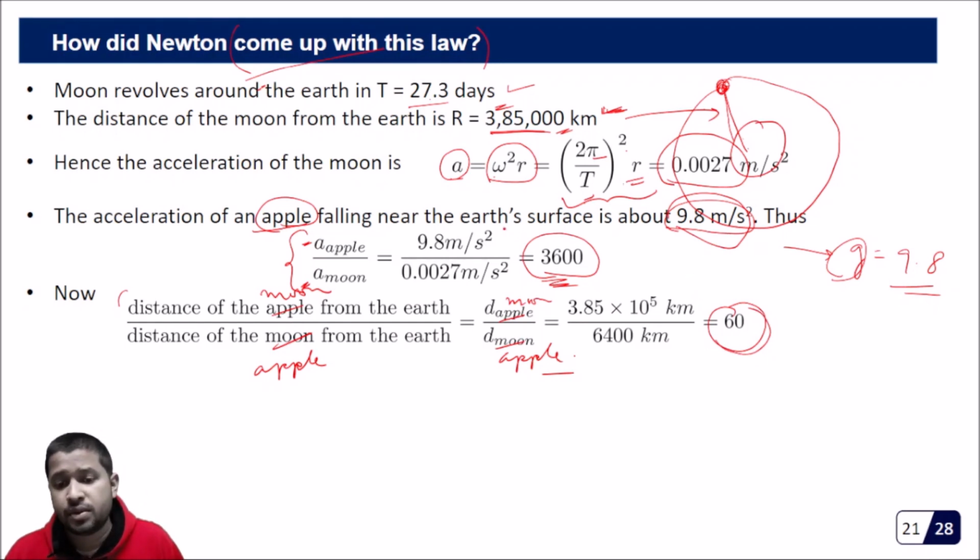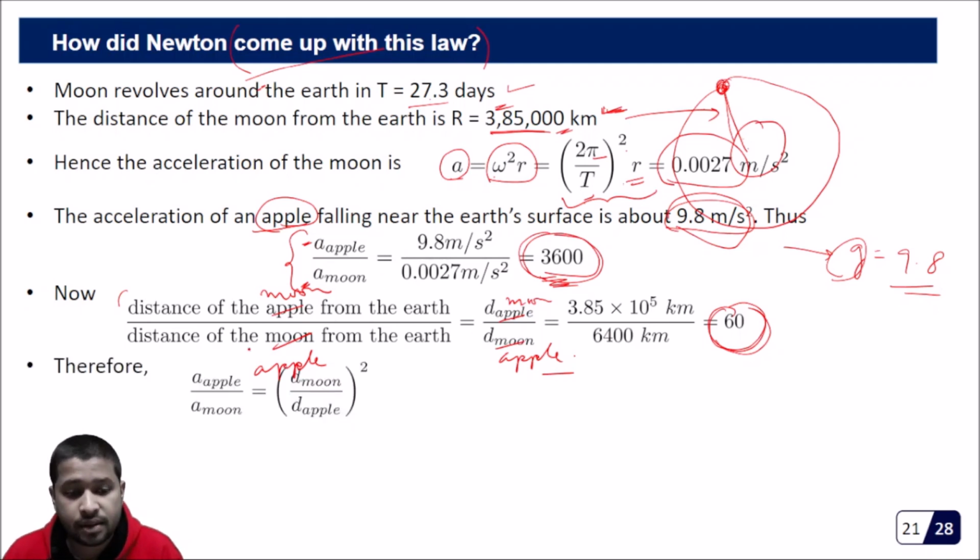Now what we have seen is that 60 squared is 3600. That means from this observation we can conclude that the acceleration of an apple divided by the acceleration of the moon is equal to the distance of the moon from the center of the earth divided by the distance of the apple, squared, because 60 squared is 3600.